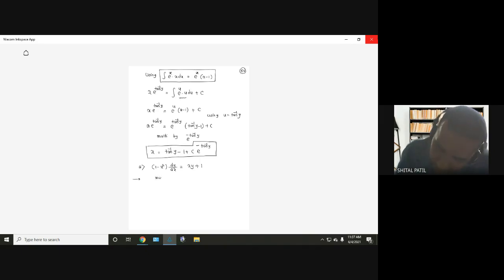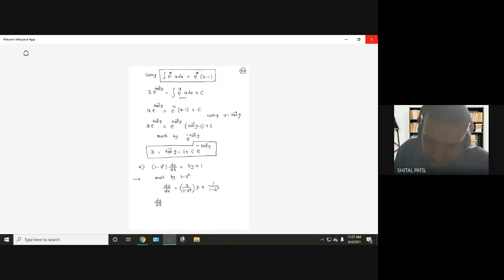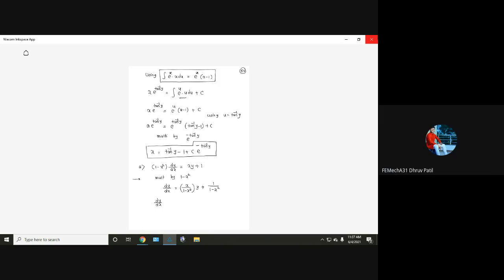Very important to understand this. Multiply by 1 minus x square. So dy by dx equals x divided by 1 minus x square into y plus 1 upon 1 minus x square. Okay, rearrange. dy by dx, divide by 1 minus x square.